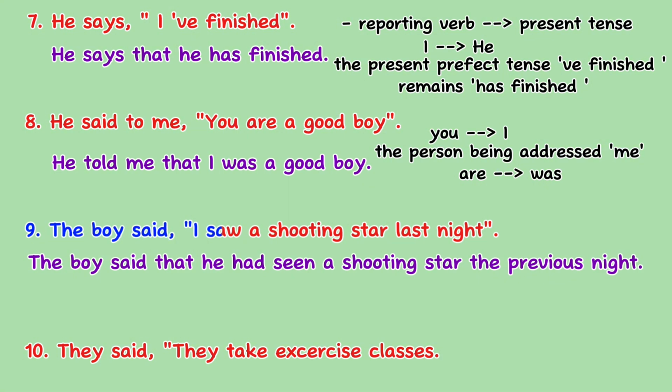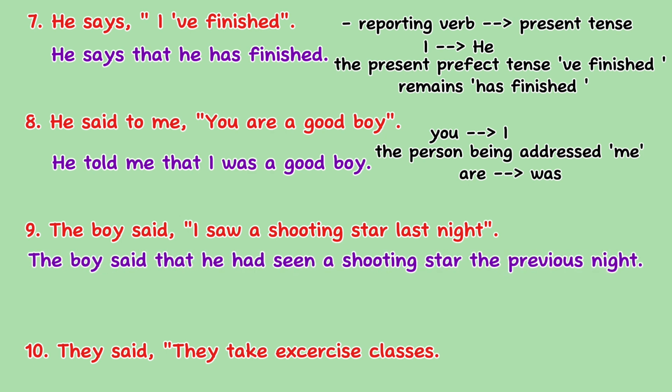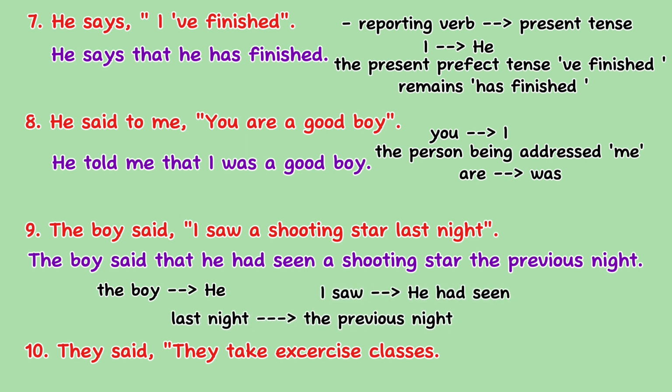The boy said, "I saw a shooting star last night." The answer is, the boy said that he had seen a shooting star the previous night. In this case, the boy becomes he, I saw becomes he had seen, and last night changes to the previous night. This ensures that the indirect speech accurately reflects the timing and perspective of the original statement.